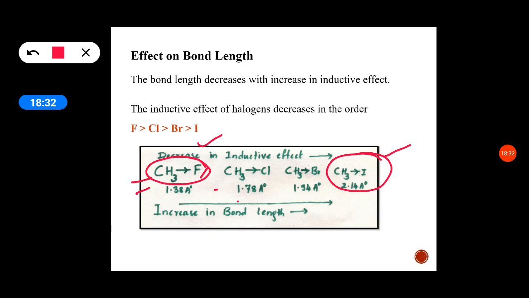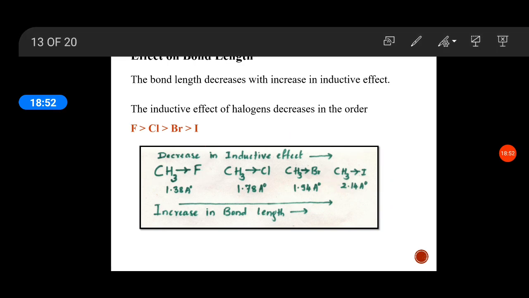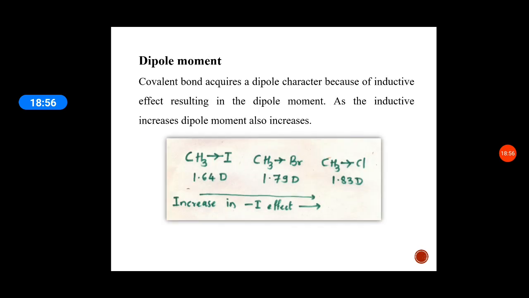Methyl iodide has the highest bond length, 2.14 angstrom, and methyl fluoride the least, 1.34 angstrom. So as the inductive effect increases, the bond length decreases.